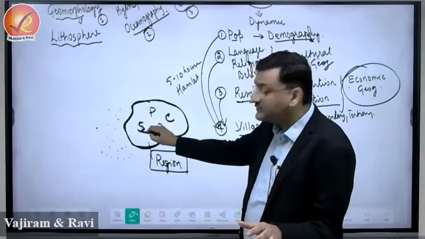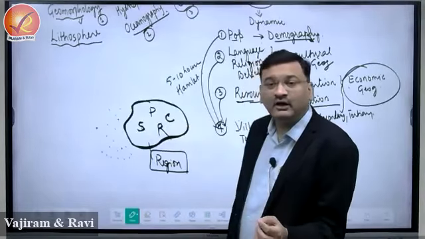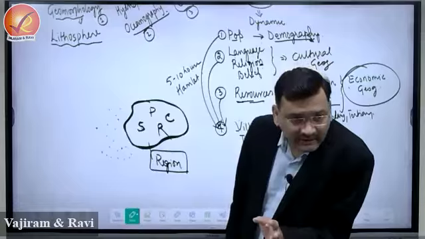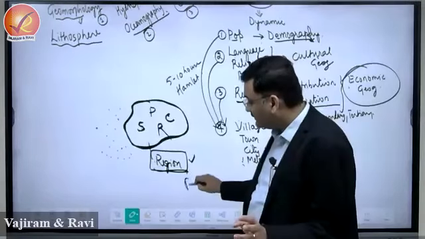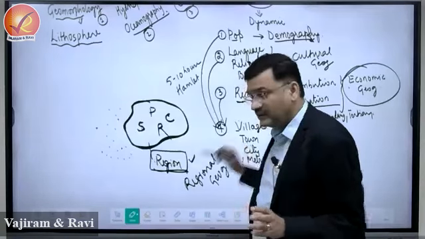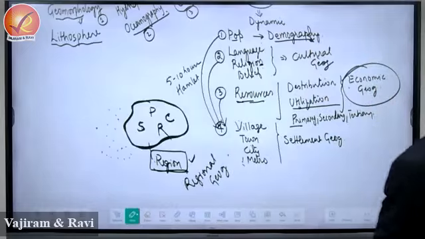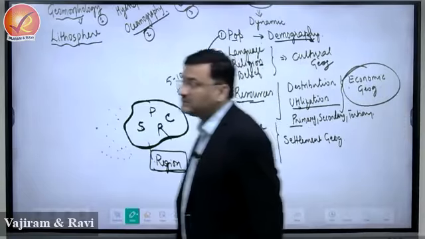It is because of settlement, one particular city, or it is a kind of economic activity that is practiced in that region. There is a birth of a region, and the study of a region is referred to as what? Regional geography. So regional geography is about a region. And what is a region? An area that has a unique identity which can be differentiated from the surrounding is considered a region.